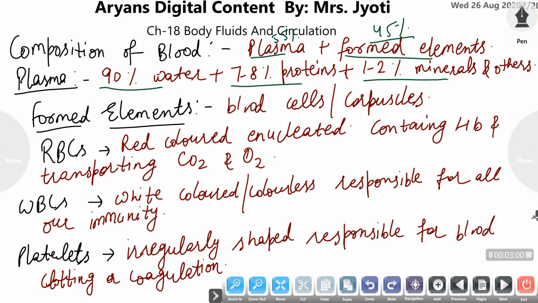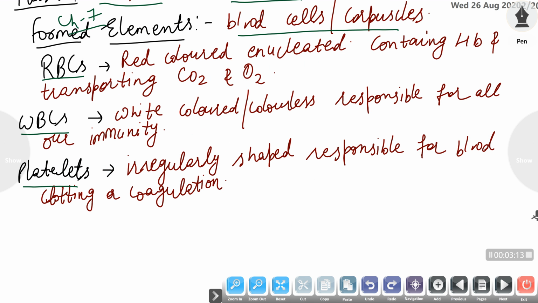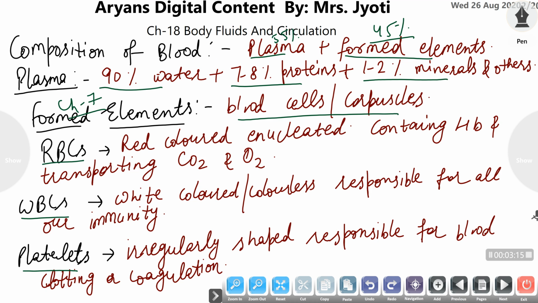Formed elements form the blood cells or corpuscles. You have studied about formed elements in chapter 7 in detail, that involve three types of blood corpuscles, that are RBCs, WBCs, and platelets. RBCs, as you know very well, are red blood corpuscles which are red colored and enucleated, means devoid of nucleus, and contain Hb, that is the hemoglobin molecule, and it transports carbon dioxide and oxygen to various tissues of the body, carbon dioxide from tissues to the lungs, and oxygen from lungs to tissues.